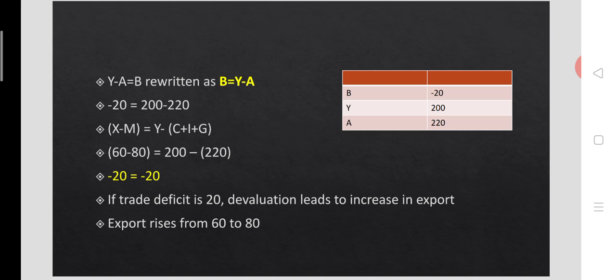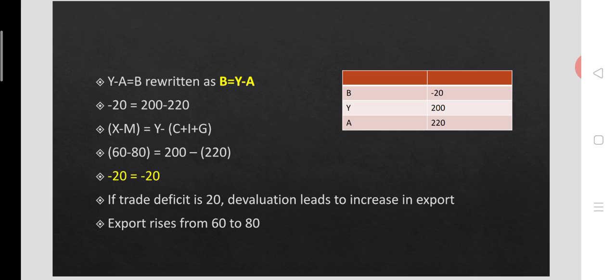In our example, minus 20 is the trade balance, a trade deficit of 20 million US dollars. So Y minus A, income minus domestic expenditure, is equal to minus 20, and the trade balance is also minus 20.